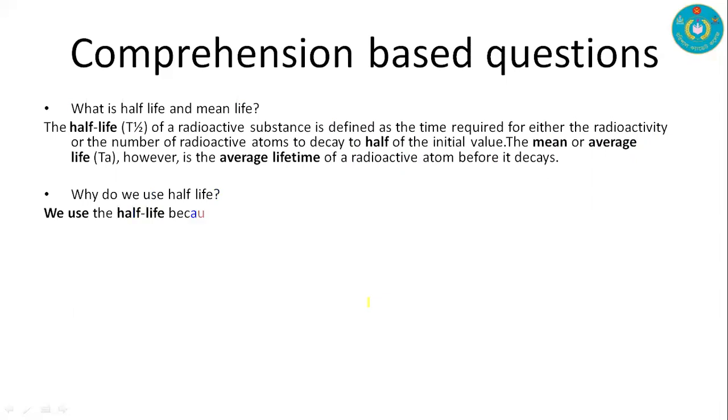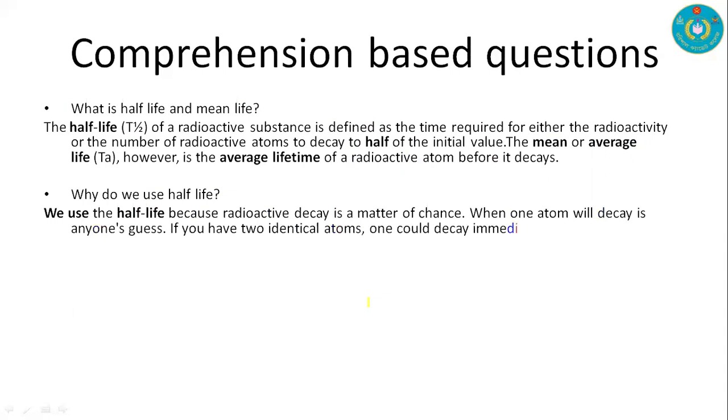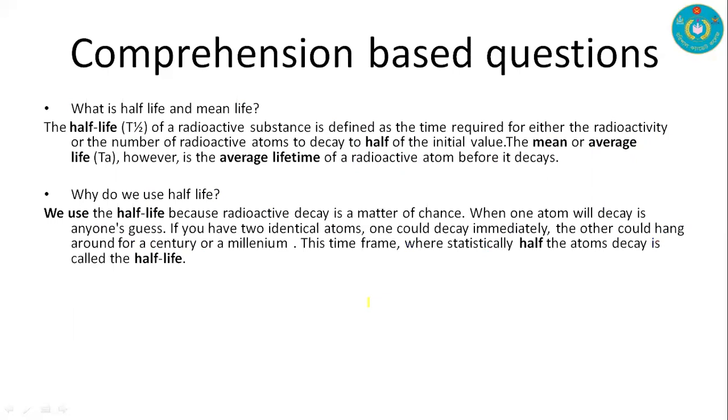And why do we use half-life? Because radioactive decay is a matter of chance. When one atom will decay is anyone's guess. If you have two identical atoms, one could decay immediately, the other could hang around for a century or millennium. This time frame where statistically half of the atoms decay is called half-life. The line is important here. Statistically, half of the atoms decay is called the half-life.